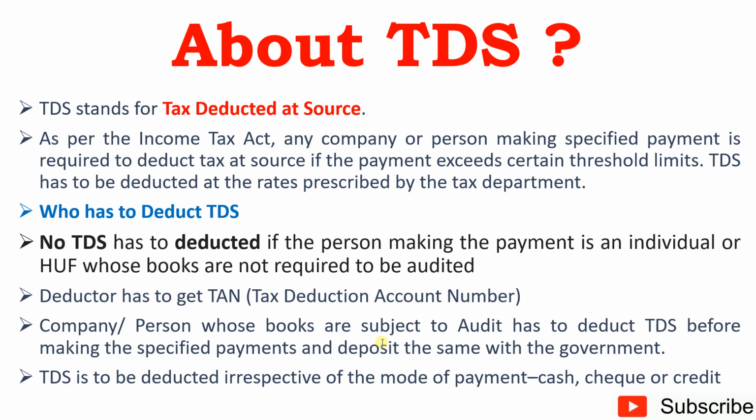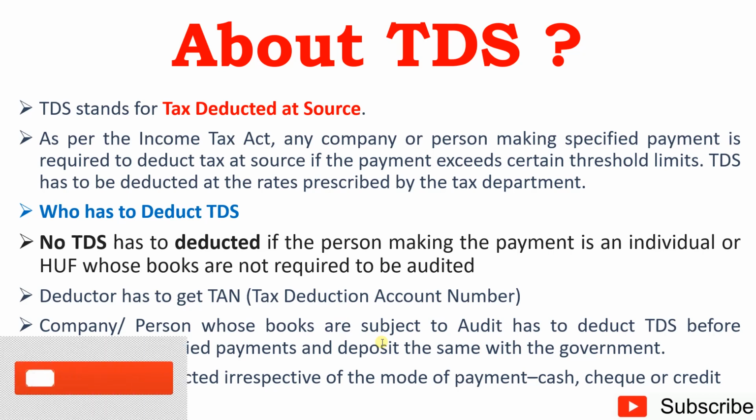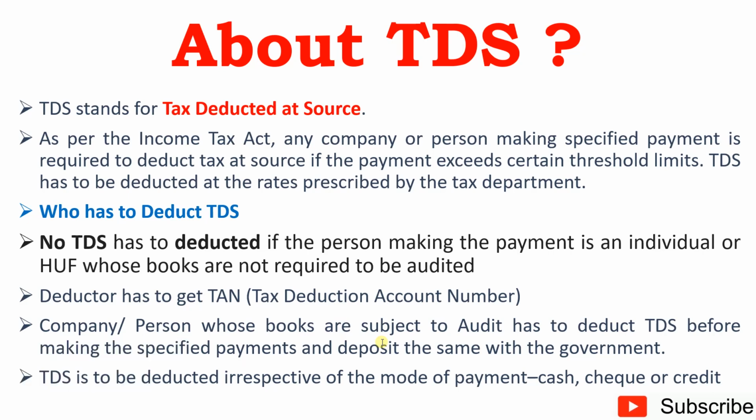Before deducting the TDS, we have to get the TAN, the tax deduction account number. We have to apply for the TAN on the income tax portal. After getting the TAN, then only we can deduct the tax. A company or person whose books are subject to audit has to deduct TDS before making the specified payments and deposit the same with the government.